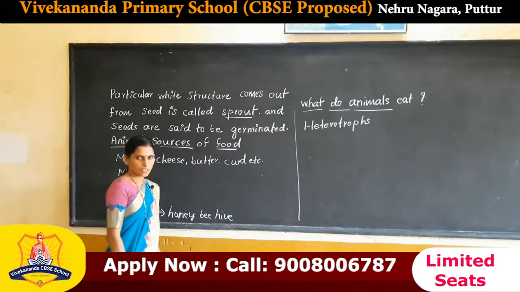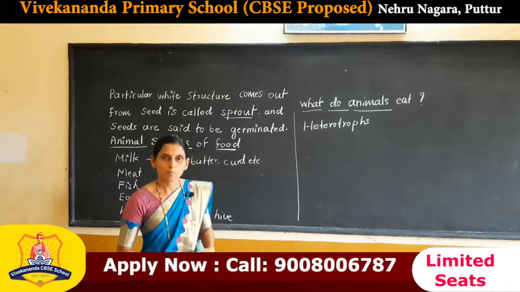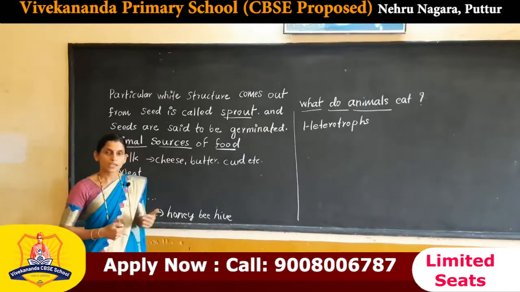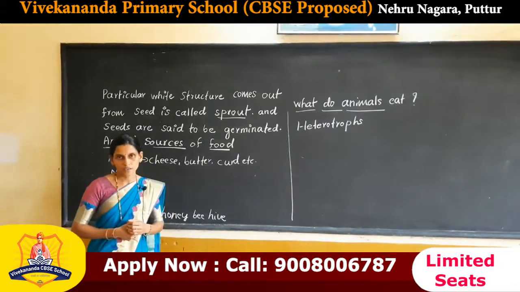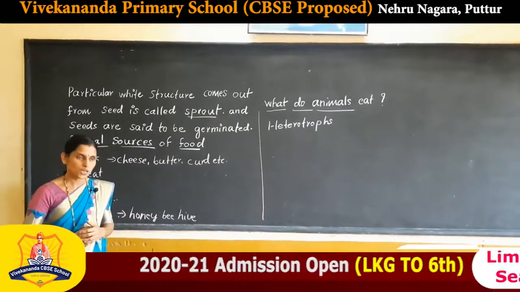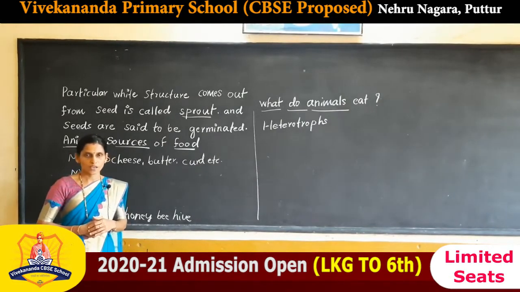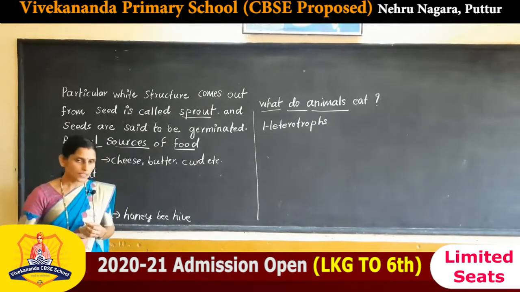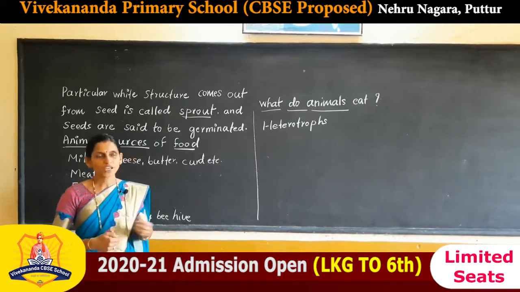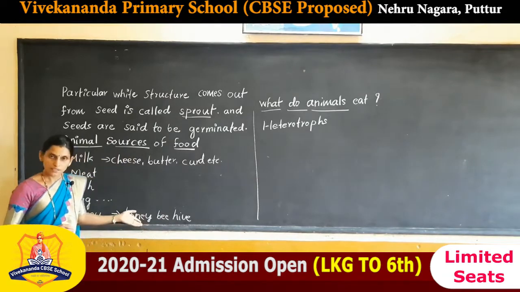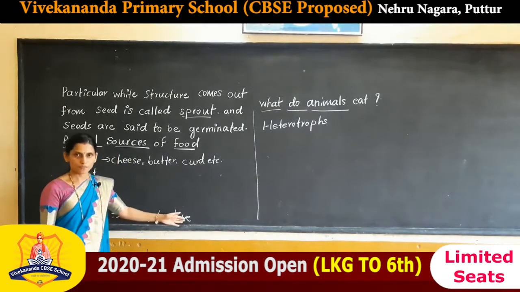Honey we obtain from honeybees. Honeybees collect nectar from the plants. What is nectar? Nectar is a sweet juice prepared by flowers of the plant. Honeybees suck the nectar and modify it into honey. Thus we get honey from the beehive.